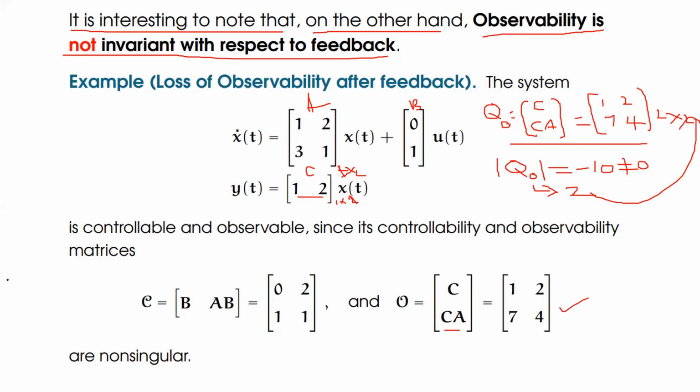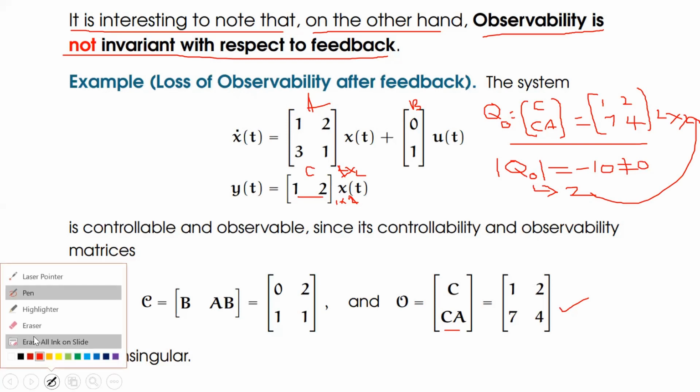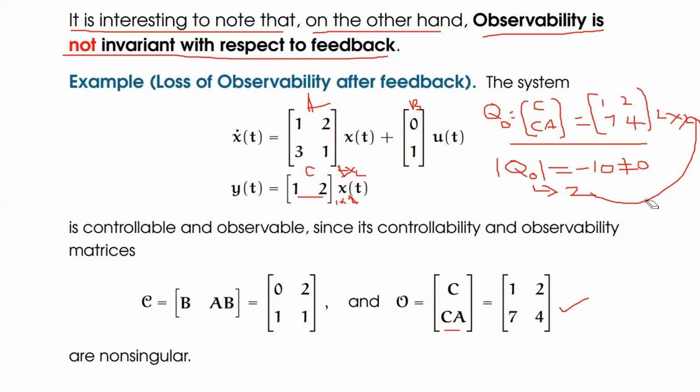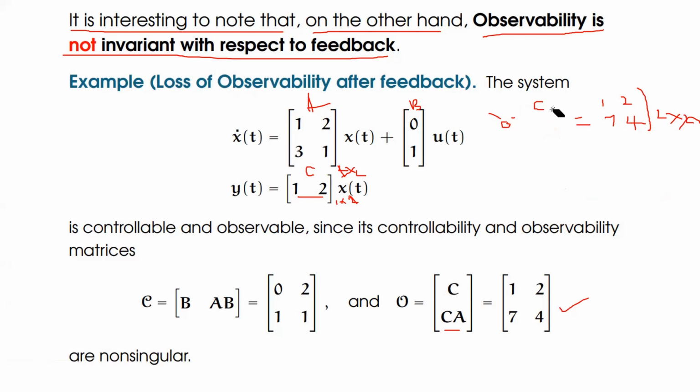That means the given system satisfies both observability as well as controllability. That means the given system is both state controllable and observable. Now let us see what happens when you connect a feedback to this entire system, and how it will be changed. That I am going to explain now. What will be the changes after connection of this feedback?